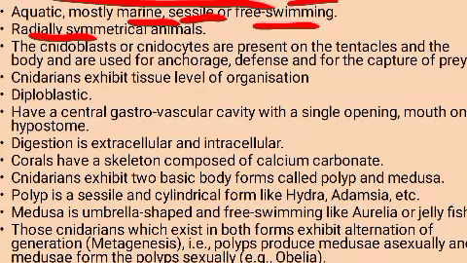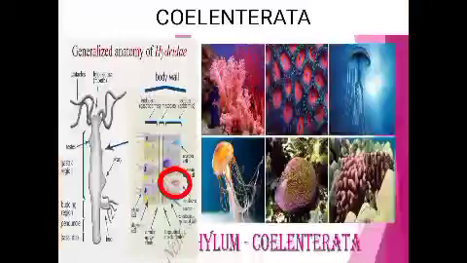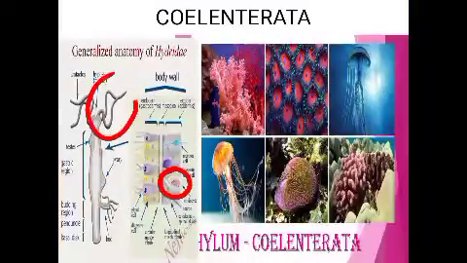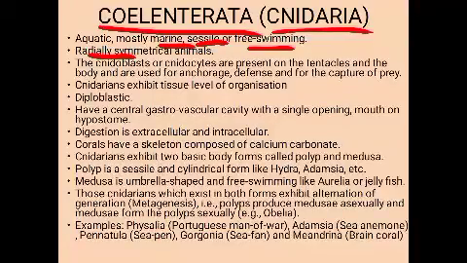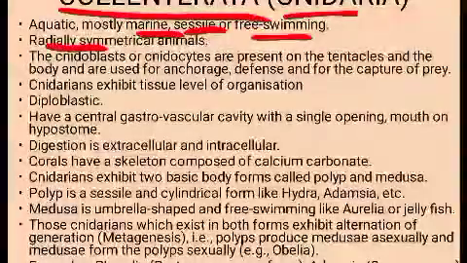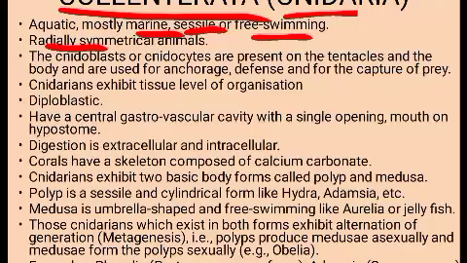And the specialized cells, as I told earlier, the cnidoblasts or cnidocytes, are present on the tentacles and on the body. In hydra you can see the tentacles. So this is the tentacle present in the hydra. In the tentacles and in the body of these organisms you can see the cnidoblasts or cnidocytes.